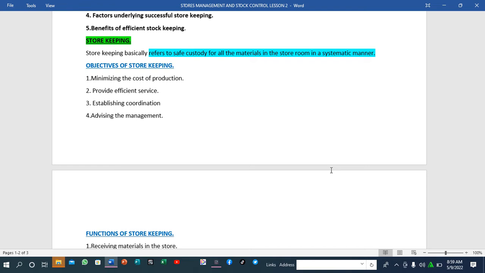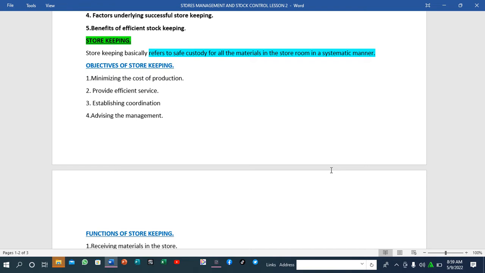They have to advise the management to come up with some advanced equipment to maintain the goods so that the goods may not be damaged. And when the goods are damaged, it means that they even lose their value. So it is the work of the storekeeper to advise the management.